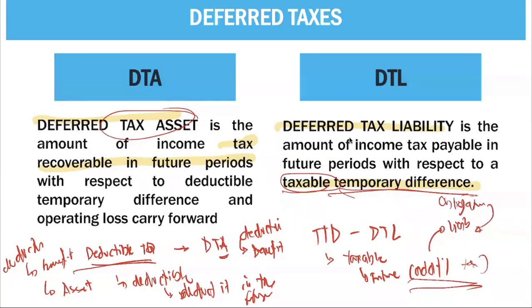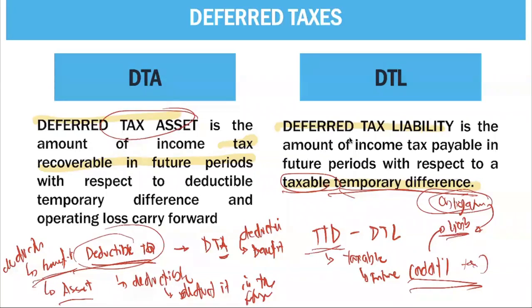Okay, we go back. When do we have a deferred tax asset? This happens when there is a deductible temporary difference. When we talk about deduction, it pertains to a benefit, and benefit under taxes means asset. Deferred tax liability arises if there is a taxable temporary difference. It means you have a future taxable amount, so you have an additional tax to pay in the future. By meaning of additional tax, we have an obligation in the future. We call that a liability.